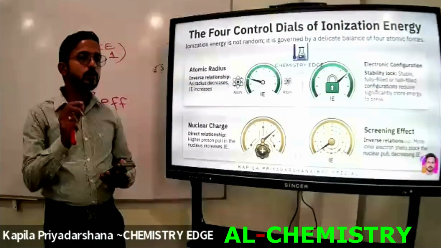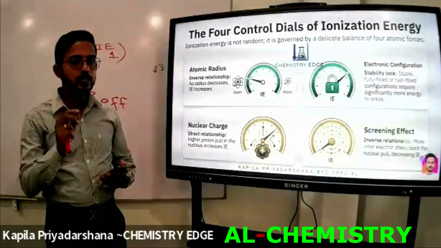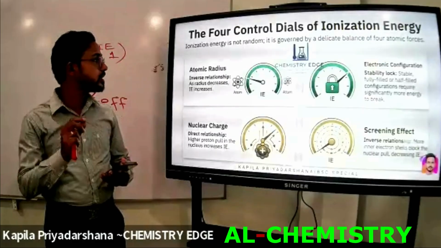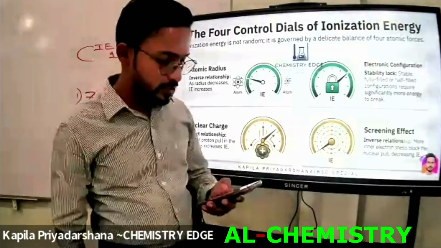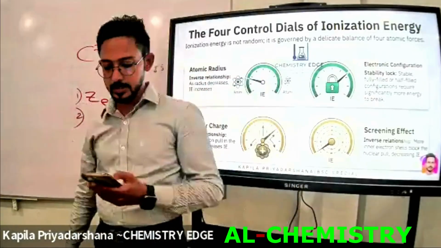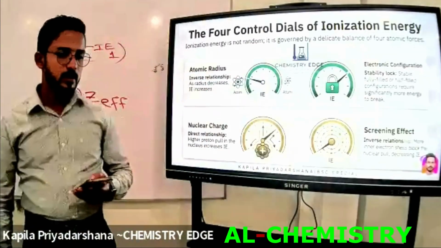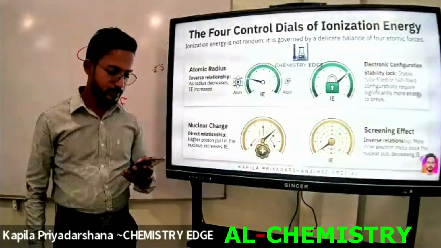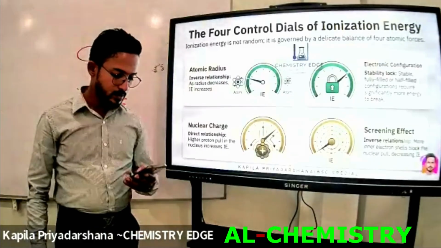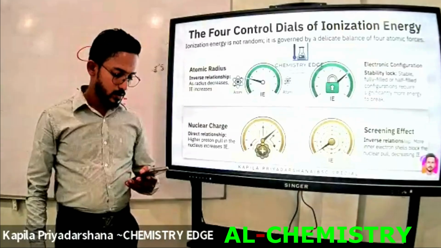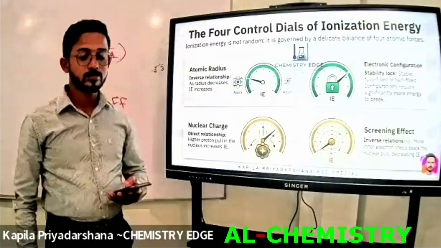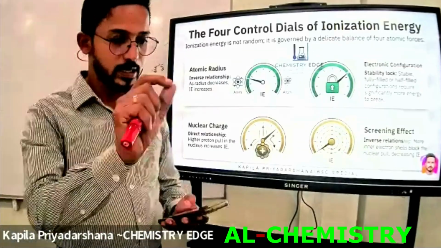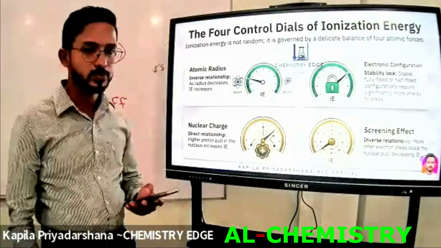The effective nuclear charge and the screening effect are the 2 factors that affect the atomic radius. Then it is influenced by the nuclear charge and the screening effect along a period. Next point.